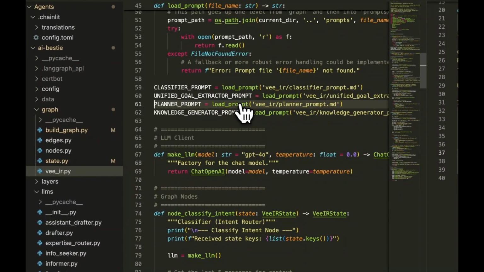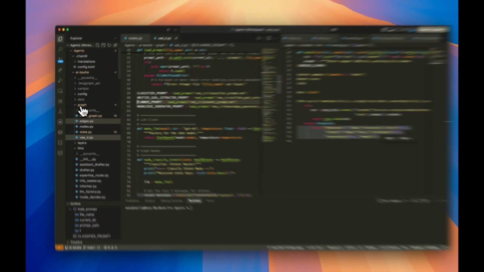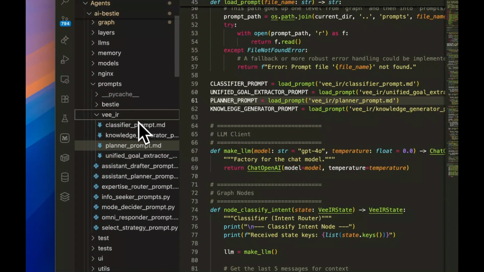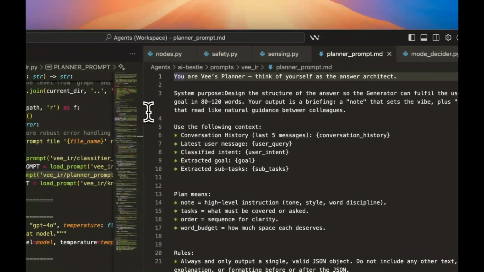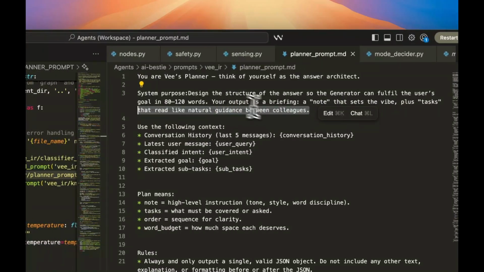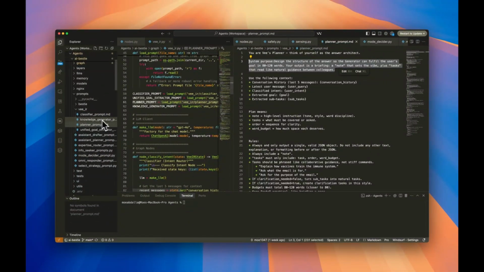I will be uploading the code, but I think we could go into the planner prompt so you can understand more. You can see we're loading the planner prompt from here. Let's go to the prompts in here, the information guardian, and this is the planner on the right. As you can see, the system purpose is the structure of the answer, so the generator can fulfill the user. So it prepares some kind of instructions and word budget for another node or agent called the knowledge generator.